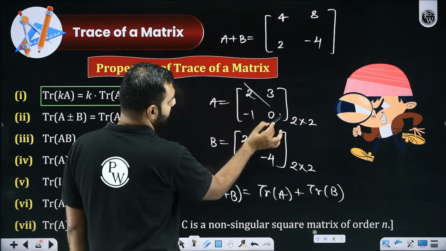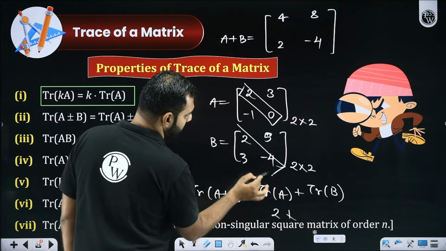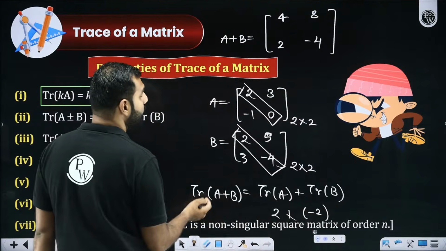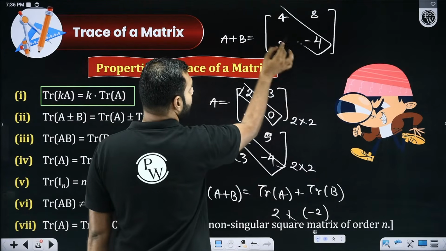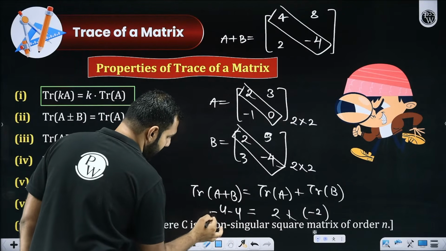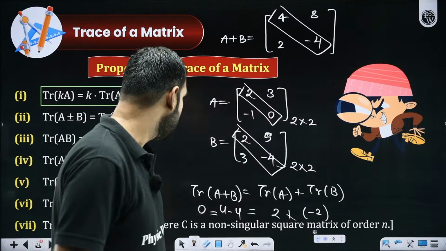What is trace of A? Sir, trace of A is 2 plus 0, that is 2. What is trace of B? Trace of B is 2 minus 4, which is clearly -2. Sir, what is trace of A plus B? Sir, A plus B has 4 in -4. So trace of A plus B is 4 minus 4. And I need not tell you, both are clearly 0. Both are same. That's exactly what I'm trying to tell you.